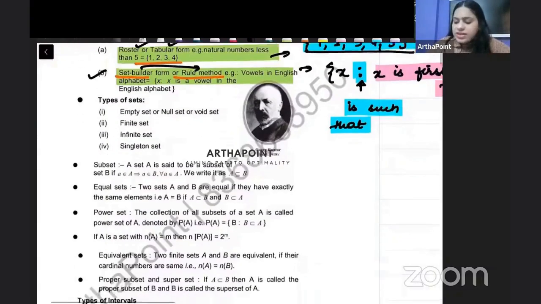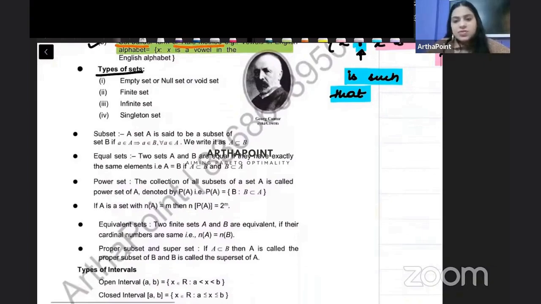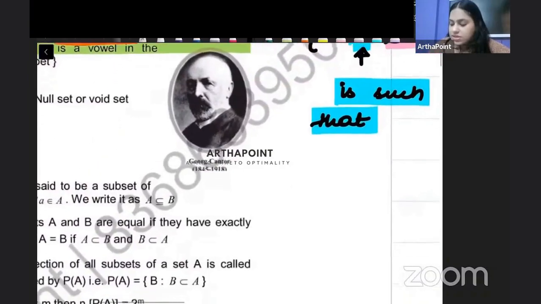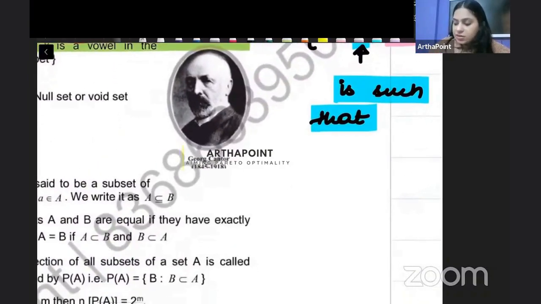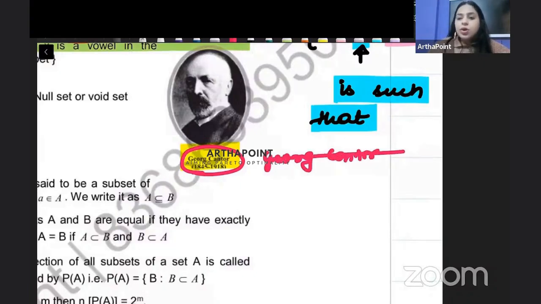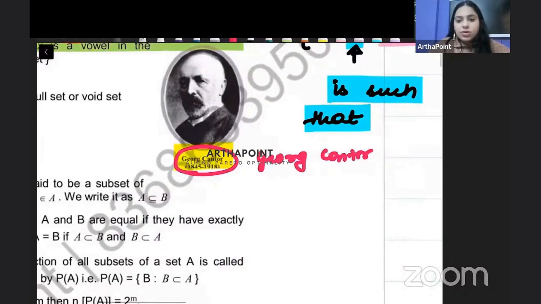Now, the next thing is the types of sets. Before we go to the types of sets, this person is very important, beta. This person is George Cantor. And sometimes, very rarely, because in an MCQ exam they can ask you who gave which theory, set theory was initially given by George Cantor. इन्होंने ये set theory दी थी, George Cantor. Right, beta? Okay, now coming back to the topic.